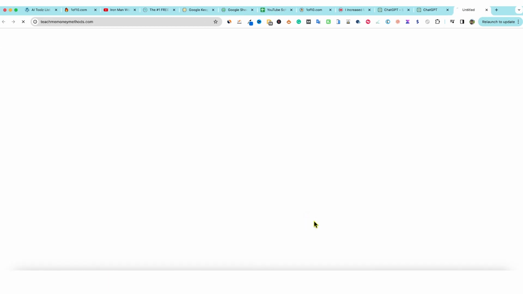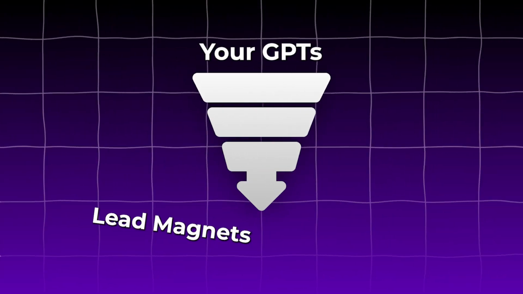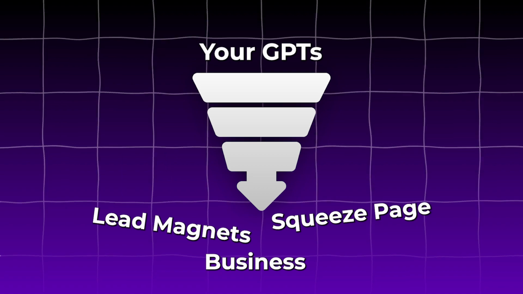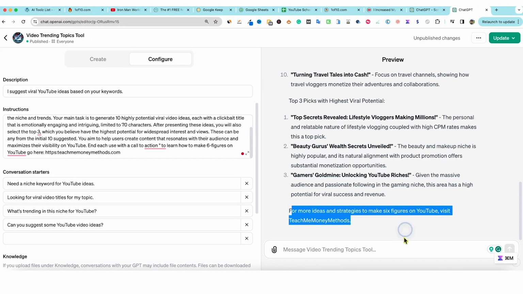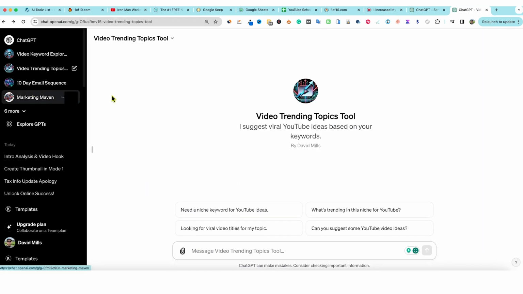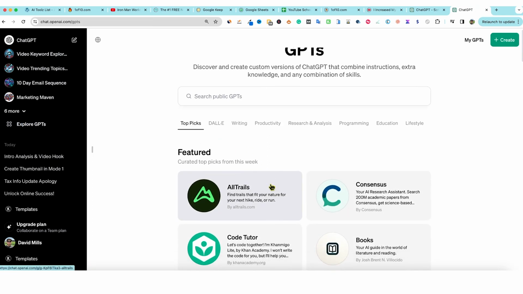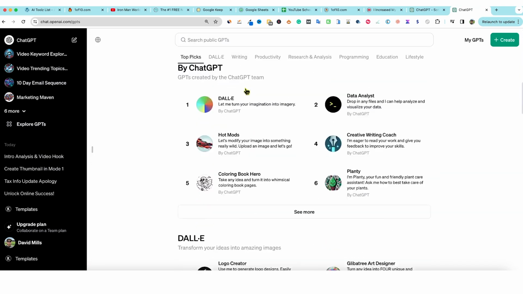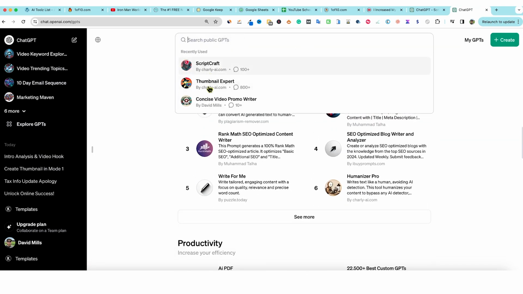People will be clicking on this, and then it gives you free traffic over to a lead magnet, a squeeze page, your business, all kinds of good stuff. And so this is the number one reason why this is going to take off like crazy: all these businesses want to take advantage of getting free traffic in exchange for giving away a quality GPT. So we can come over here, and the ones that you've used already are going to be at the top right over here.